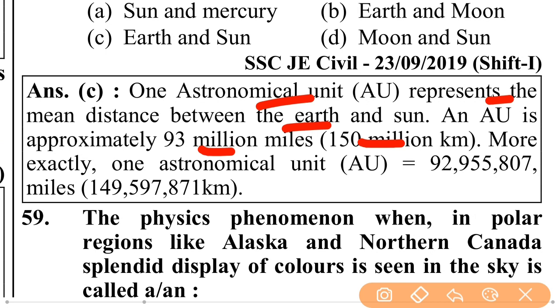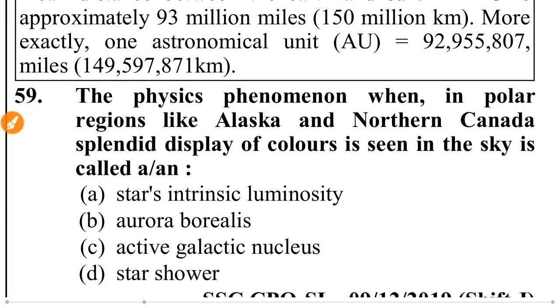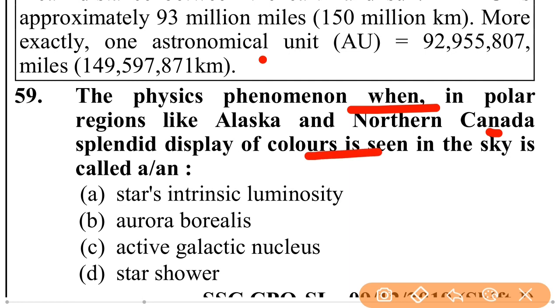More exactly, one astronomical unit is 92 crore 95 lakh 50, but take it as 15 crore kilometers on average.